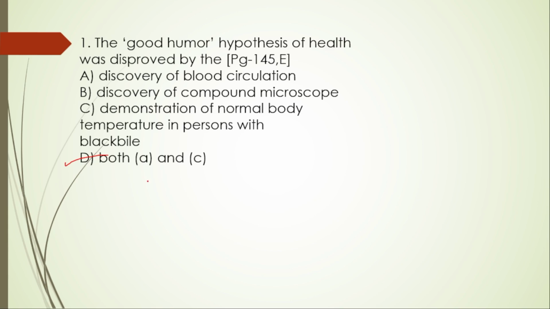Harvey demonstrated that blood circulates through the body in a closed system, contradicting the humoral idea that blood was consumed or produced in the liver based on dietary intake.